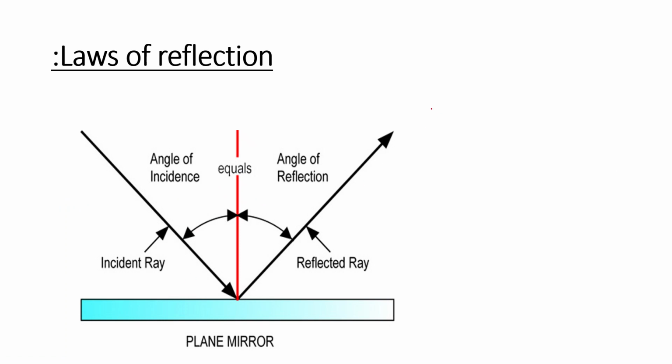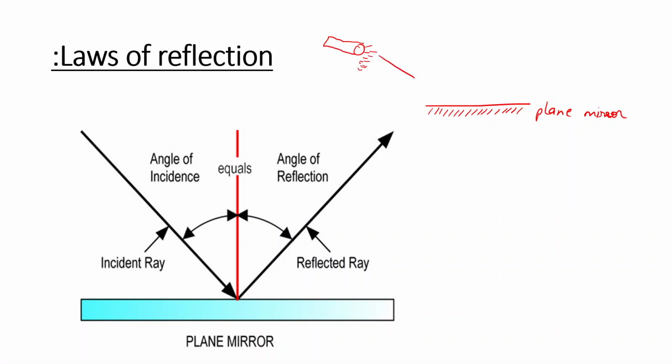Now suppose this is a plane mirror. I am drawing it again. You can see here. This is a plane mirror. In place of this, you can take a plane object also. So suppose this is a torch, right? This is emitting light.